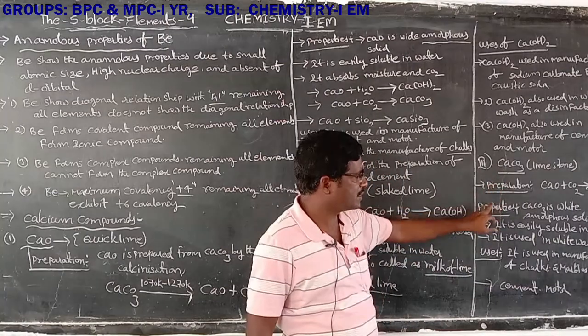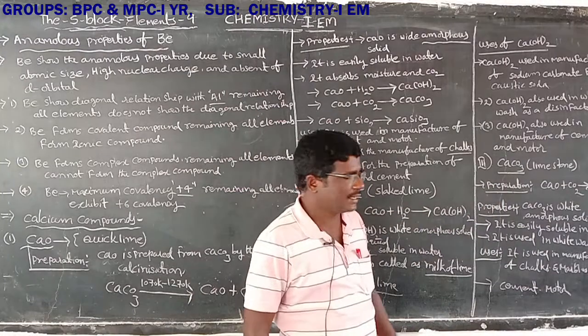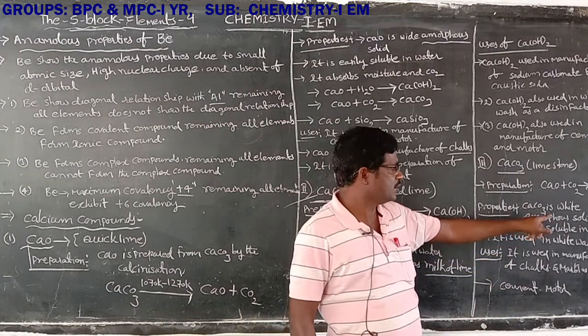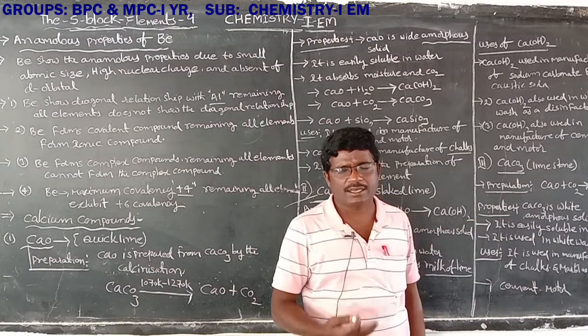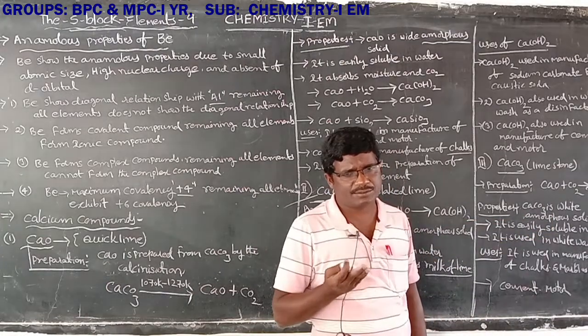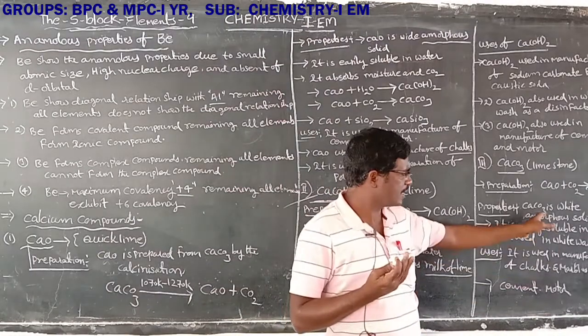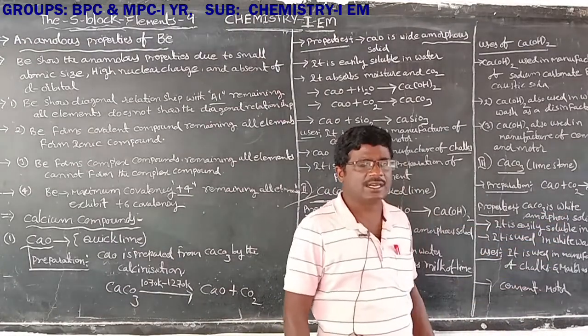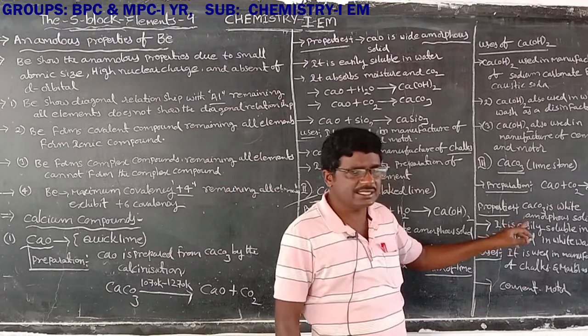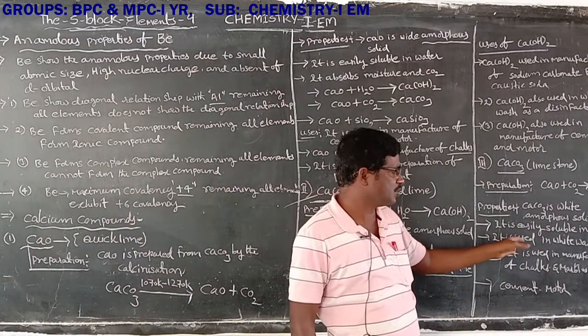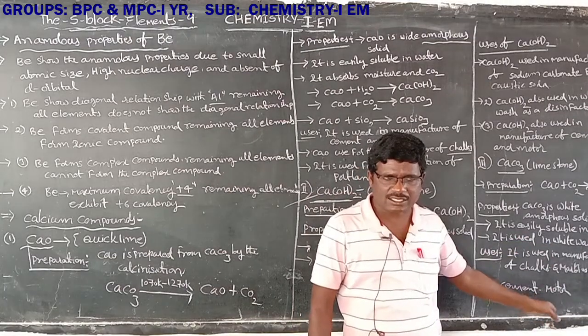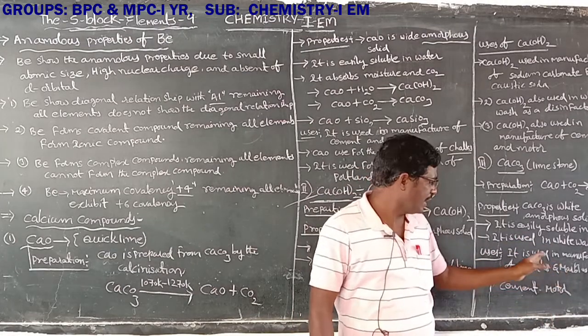Next, properties of calcium carbonate. Calcium carbonate is a white amorphous solid. Amorphous means powder in nature. Next, it is easily soluble in water. It is also used as a whitewash.